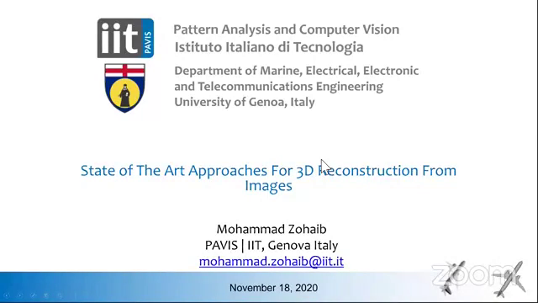So today in this session, we will talk about state-of-the-art approaches for 3D reconstruction from images. Our main focus will be on the architecture of the reported approaches, how these approaches are using images for 3D reconstruction. Before going towards these approaches, I would like to discuss some applications in order to highlight the significance of the work. My name is Mohammad Zohaib, and I'm working in Pavis Lab, which is situated at Great Campus of University of Geneva and Geneva, Italy.